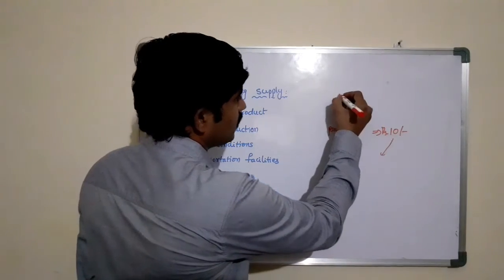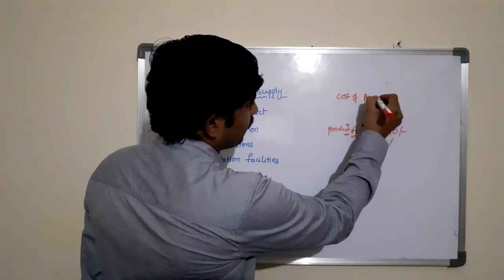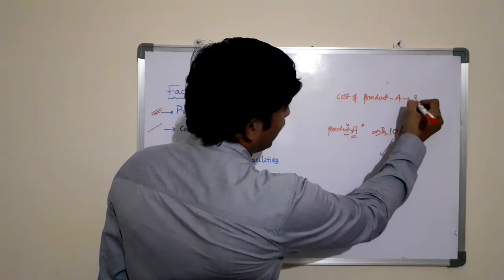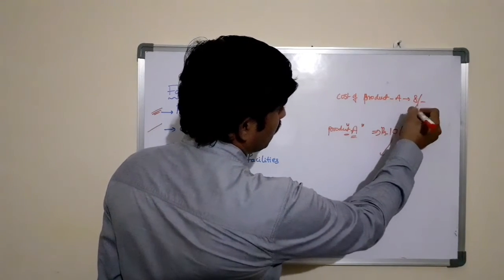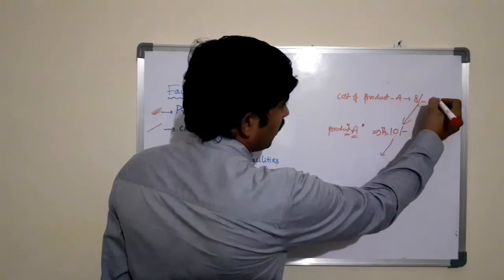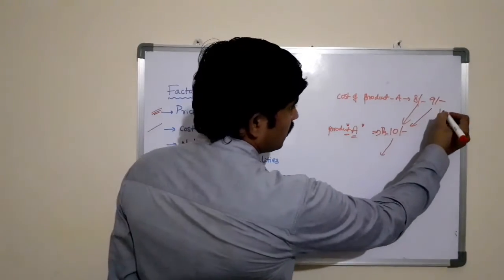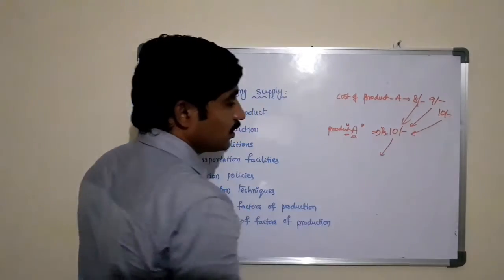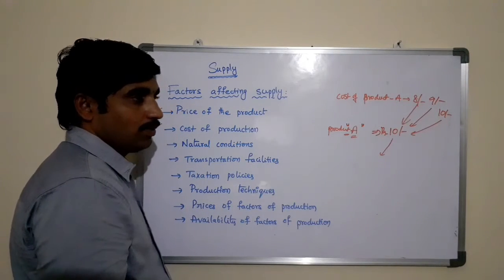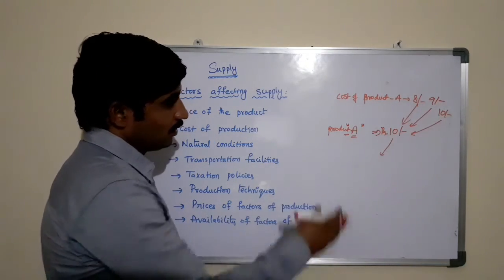Means if the cost of product A is 8 rupees, then he can produce and supply the product. If it is 9 rupees, he will try to supply the product. Even if it is 10 rupees, he will try to supply the product, because he may get a break even point, no profit, no loss, which equals the market price.